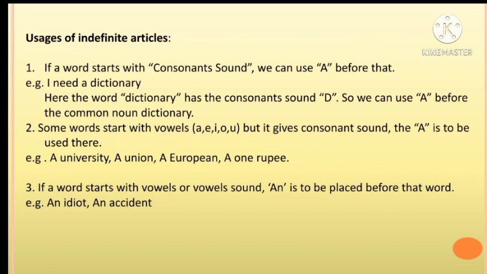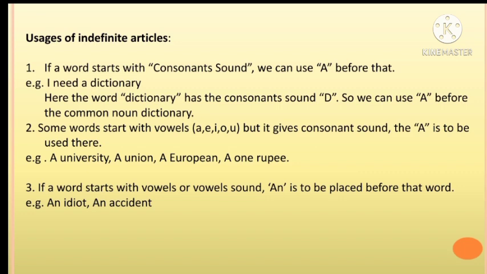Usage of indefinite articles. If a word starts with a consonant sound, we can use a before that. What is a consonant? Consonants means except A, E, I, O, U, all the letters are consonants. What are the consonant sounds? A consonant is a speech sound that is not a vowel. It also refers to a letter of the alphabet that represents those sounds.